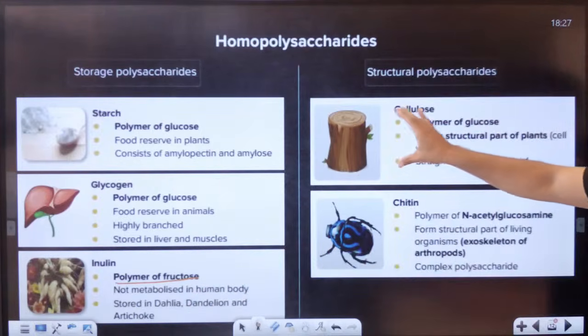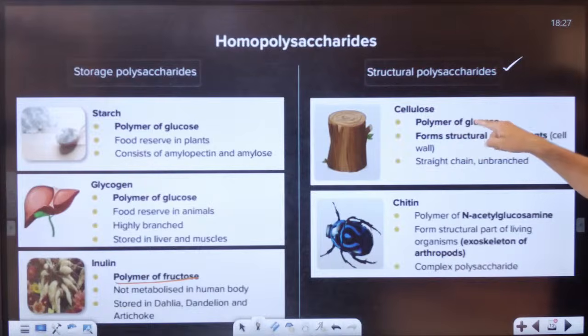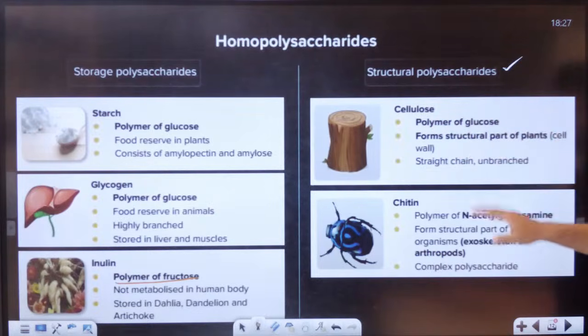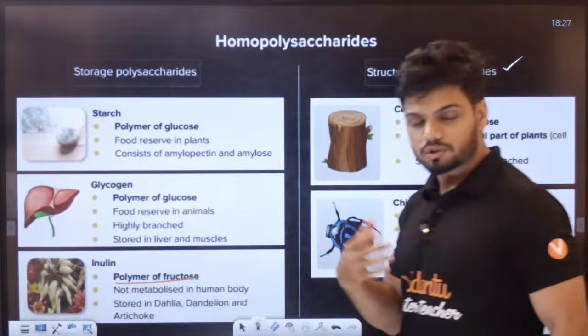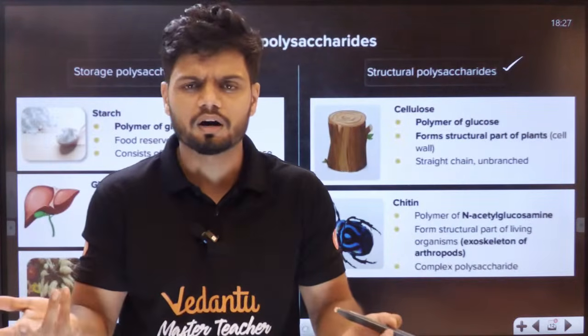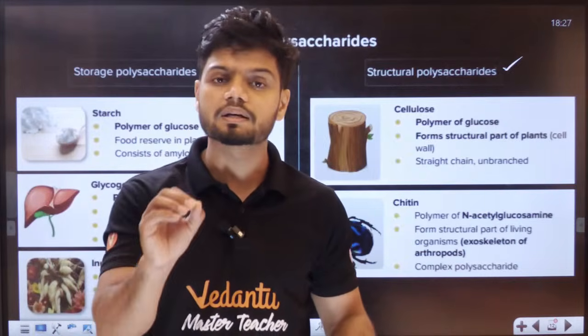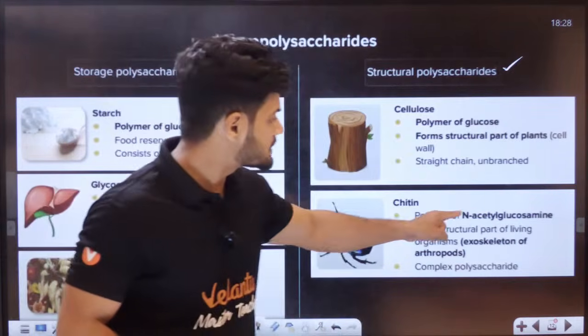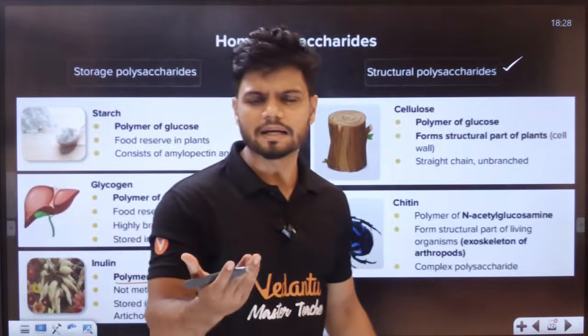Now cellulose, students, is a structural type. It is a polymer of glucose only. Now chitin is a polymer of N-acetyl glucosamine. They can ask in examination, students, what is chitin a polymer of? So please remember, chitin is a polymer of N-acetyl glucosamine. That is what chitin is made up of.